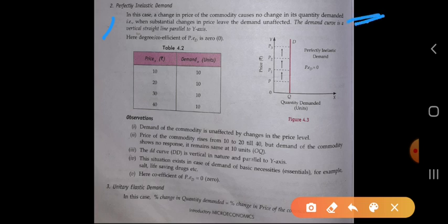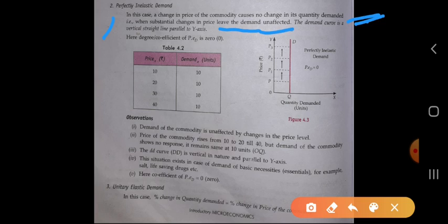In the earlier situation, there were no changes in the price of the commodity, but in this situation the price of the commodity changes but the quantity demanded stays constant. A substantial change in the price leaves the demand unaffected.